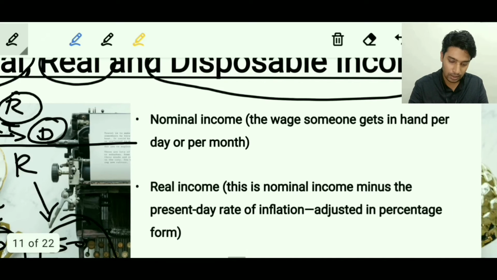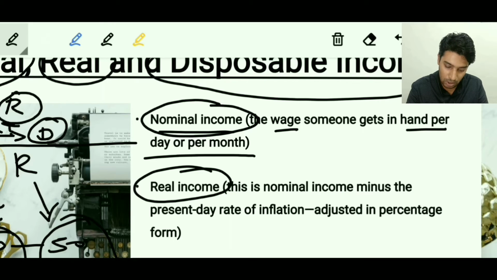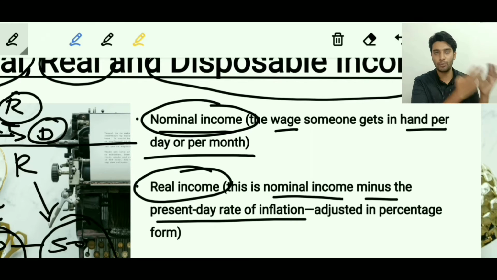Let's read the slide. The slide says that nominal income is nothing but the wage someone gets in hand per day or per month. That's what we assumed in our example. The real income is the nominal income minus the effect of inflation. So if you remove inflation from the nominal income, you get the real income.